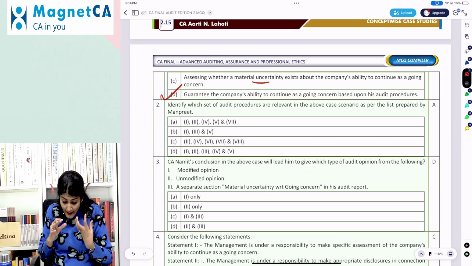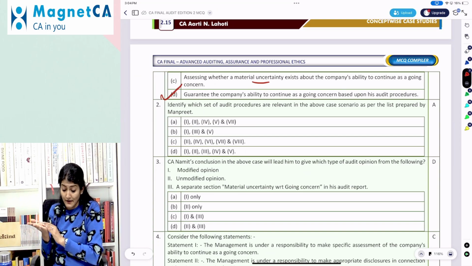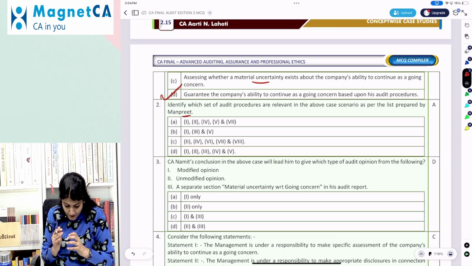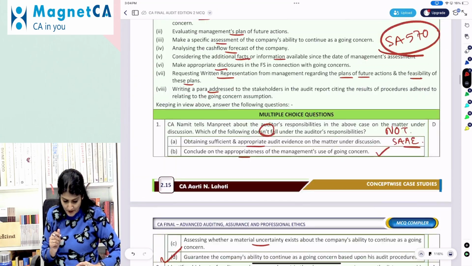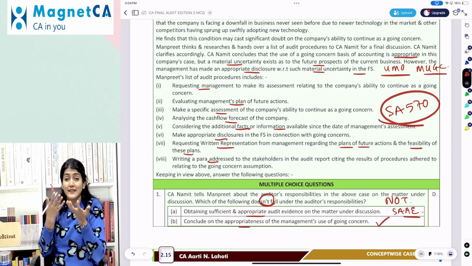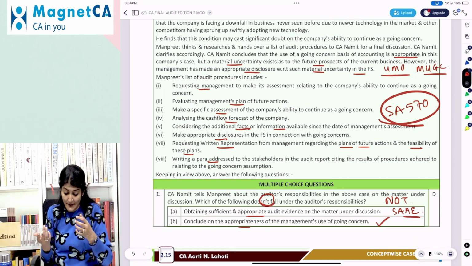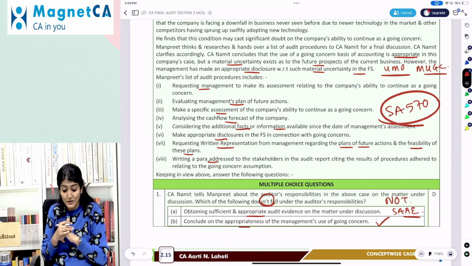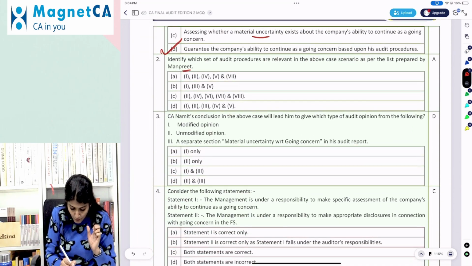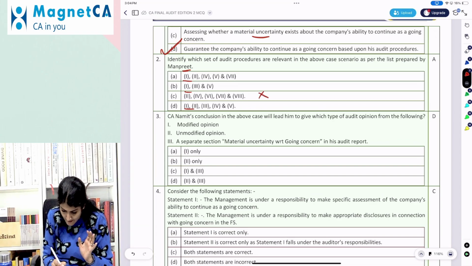Identify which set of audit procedures is relevant in the above case scenario as per the list prepared by Manpreet. Right, so we look into the list over there. What is procedure number one? Requesting management. So if management has not yet done the assessment, now you request the management to do the assessment. And then we inquire regarding management's plan. Yes. So do we want the options which have one over there? Yes, we want the one which has one over there. So obviously C gets out.